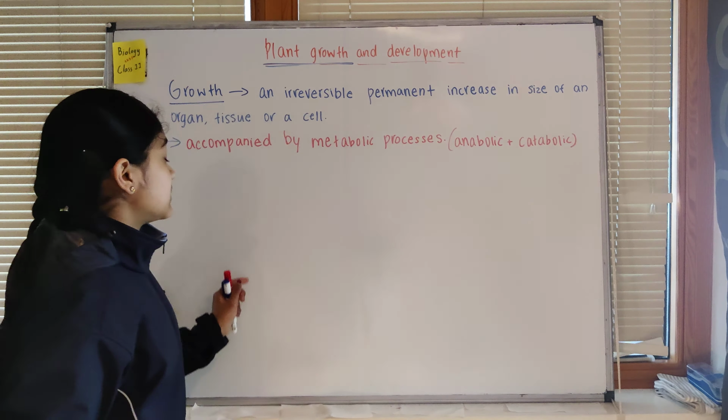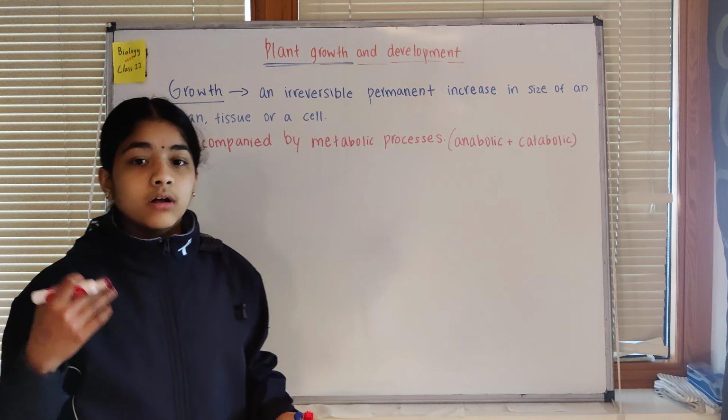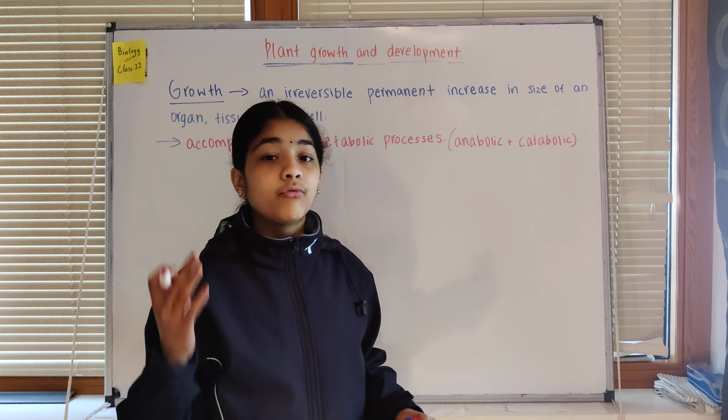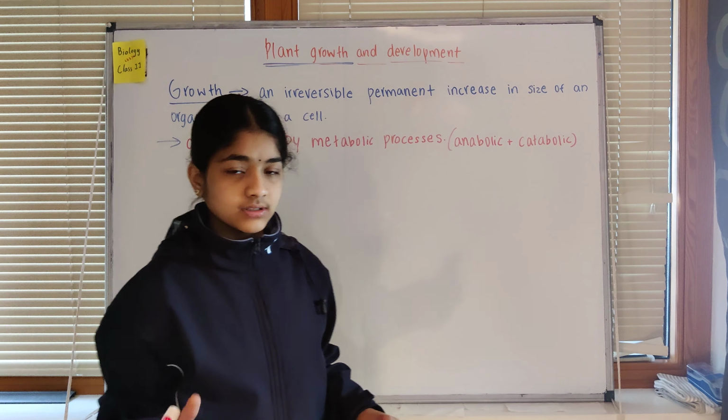Now photosynthesis, that happens in plants. Photosynthesis is the making of food by the plants using sunlight, so that's why it's called photosynthesis. Plants are making the food, that is glucose, for themselves. They are making something, so photosynthesis is known as an anabolic process. That's just an example. So plant growth is basically accompanied by these metabolic processes. They are both anabolic as well as catabolic.